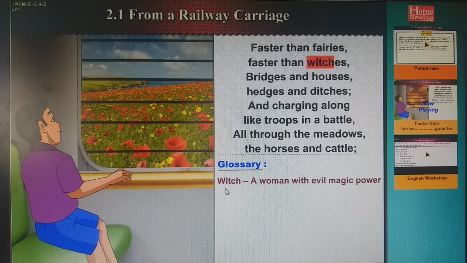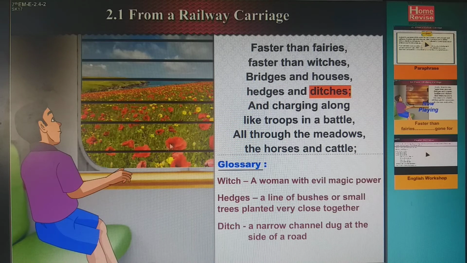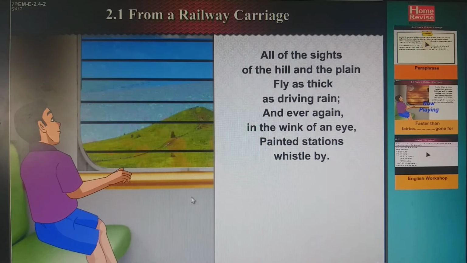Which means what? A woman with the evil magic power. Hedges, a small bushes. Right? Now ditches, what it will be? It's a pit, a narrow channel dug at the side of a road so that the water can flow out. Troops, what are troops? Troops means a group of soldiers. Meadows, meadows means a field with grass with white flowers.